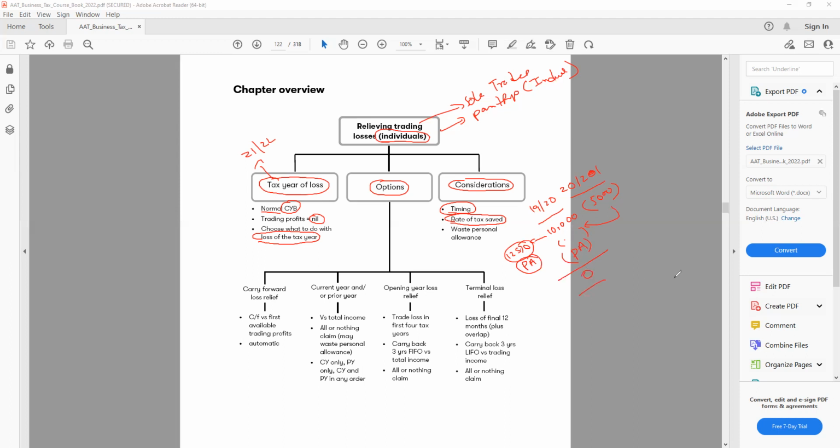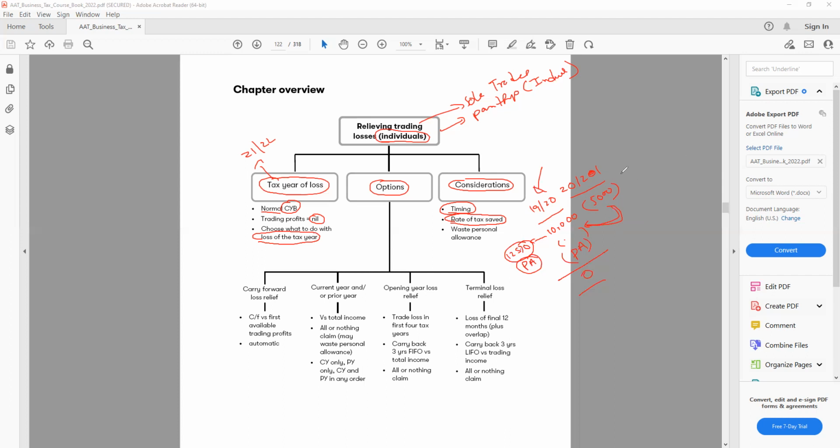The tax will be zero. So even if I don't carry back the loss to the previous year, the person still doesn't have to pay any tax on 19/20, because his income will be covered